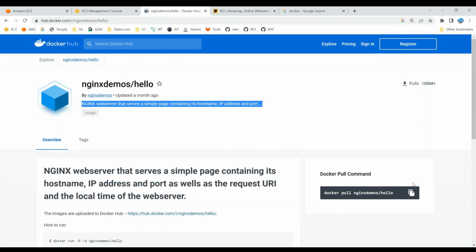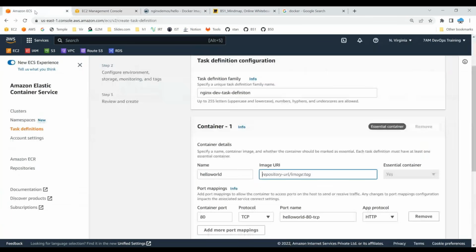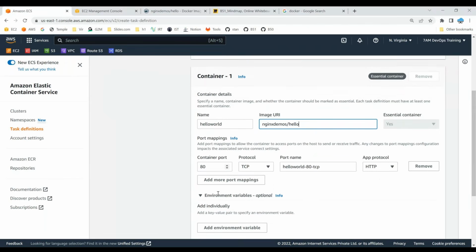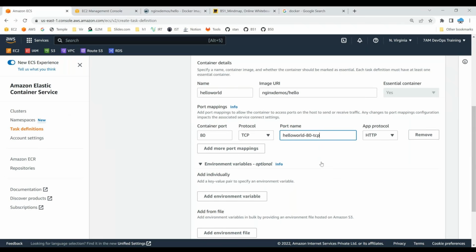So I would like to use this image. So this is the container image in your company. In your case, whatever container you wish to run, you can run. And you can also tell what port the container that it is spinning has to open, and you can give a name of your choice. And you can add more than one port mapping.